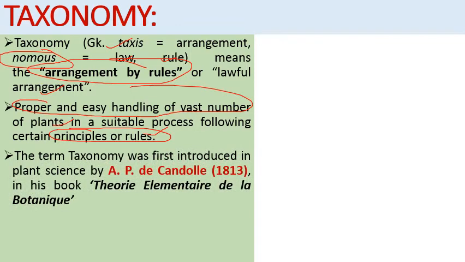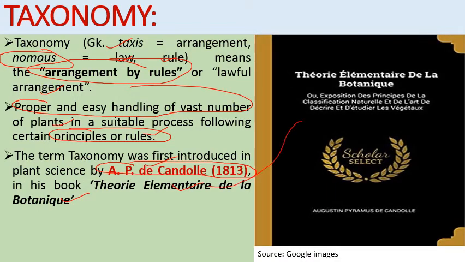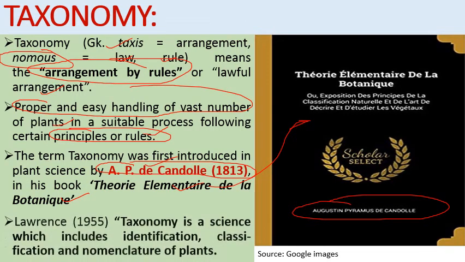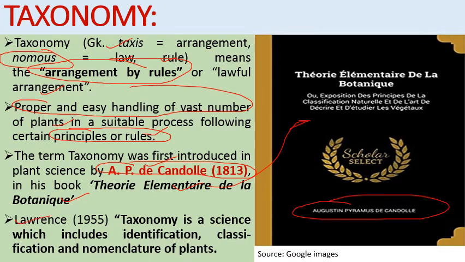These plants are classified on the basis of certain rules and principles. The term taxonomy was first introduced by A.P. de Candolle, that is Augustin Pyramus de Candolle, in 1813 in his book Théorie Élémentaire de la Botanique. Then there was a taxonomist, Lawrence, who defined taxonomy as a science which includes identification, classification, and nomenclature of the plants.